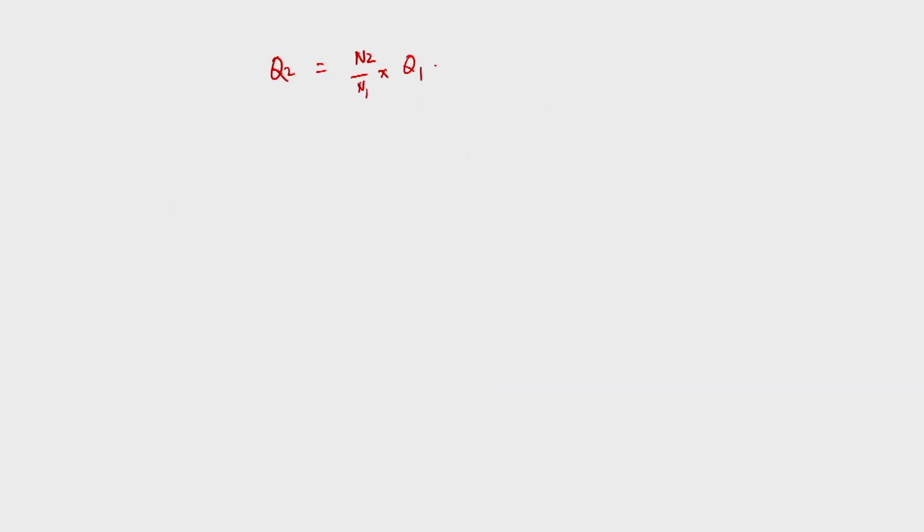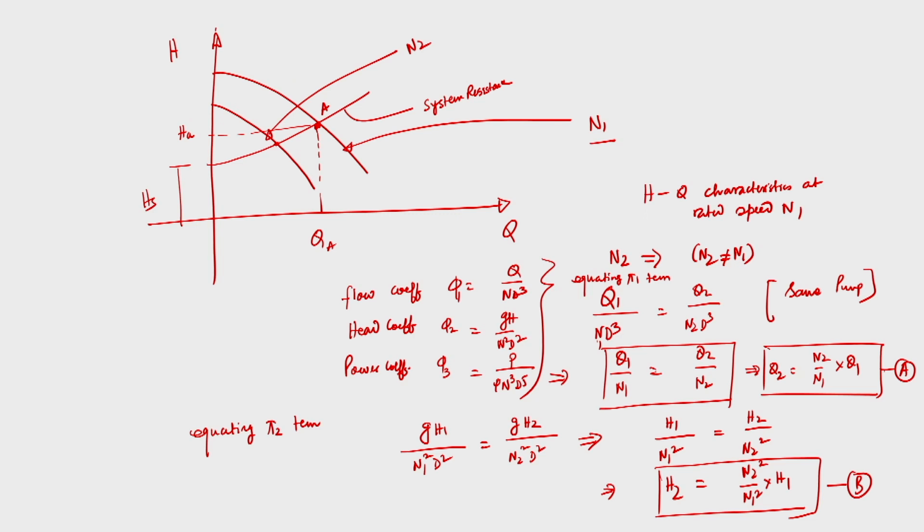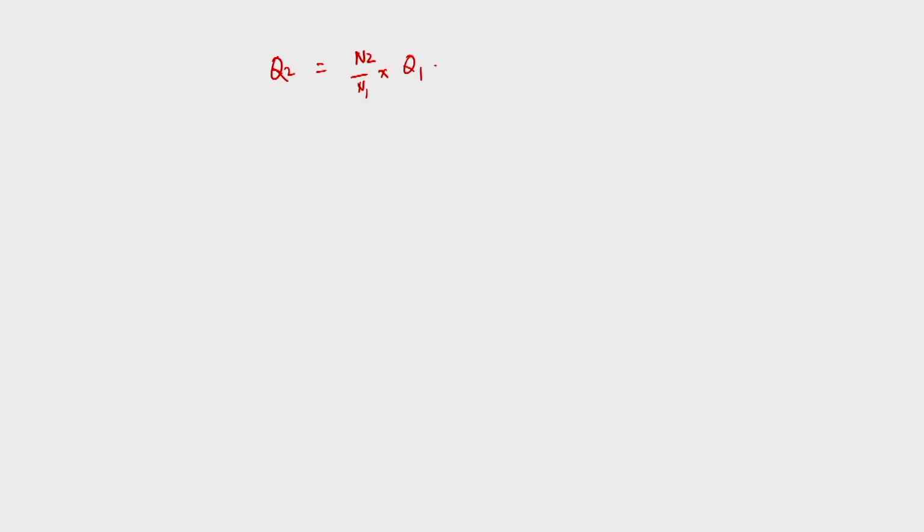And we have also obtained H2 is equal to N2 square by N1 square into H1. So, this is A, this is B.